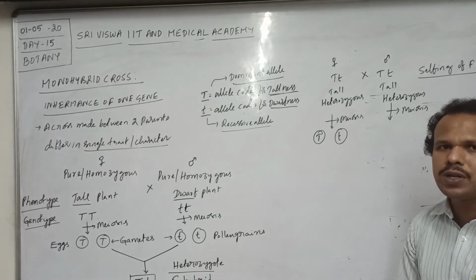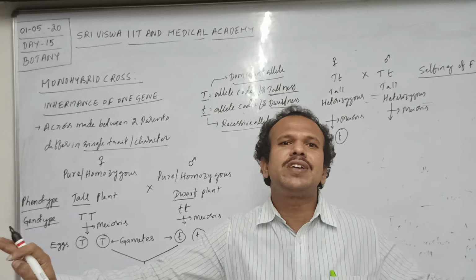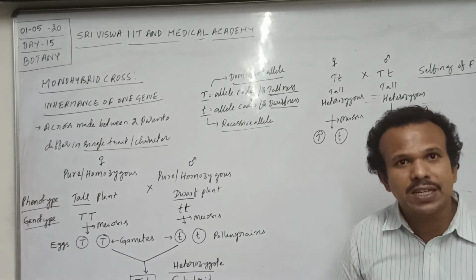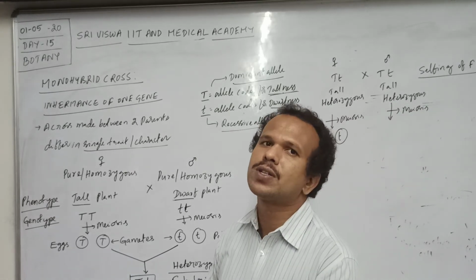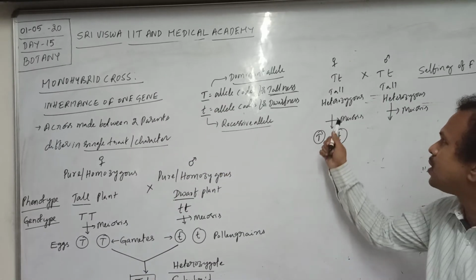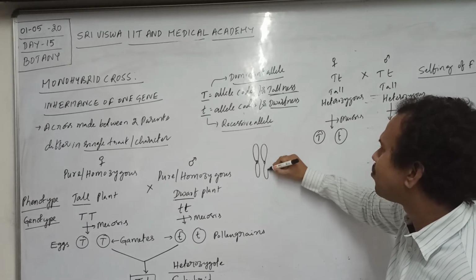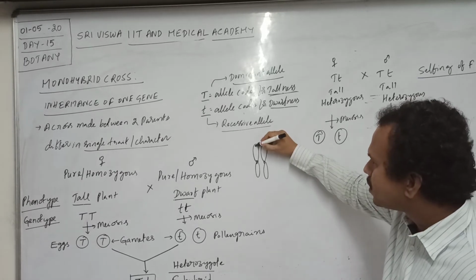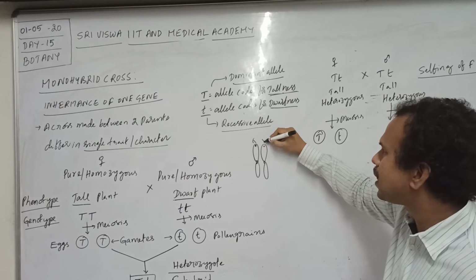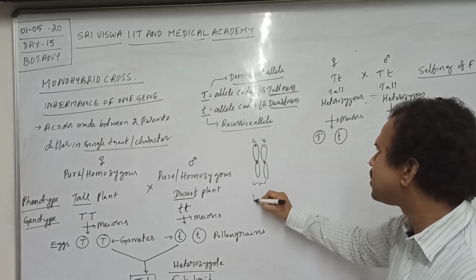During meiotic segregation, both alleles of a gene separate. What is segregation? Separation of homologous chromosomes, separation of maternal and paternal chromosomes. For example, say this is one pair of homologous chromosomes. This region represents capital T allele, this region represents small t allele. Then consider this is a bivalent.